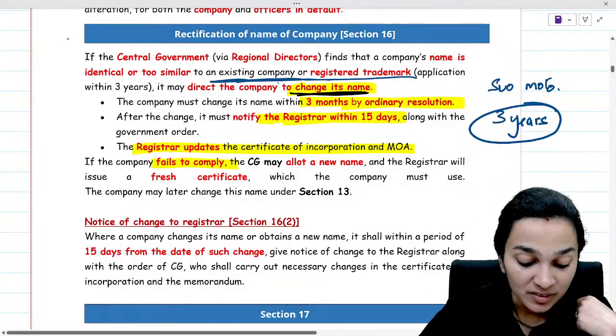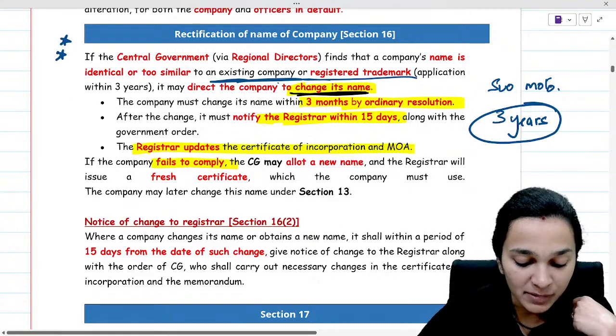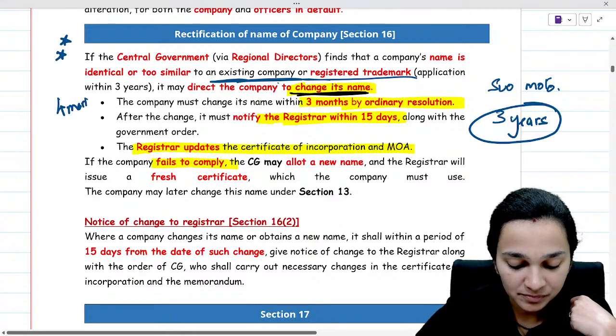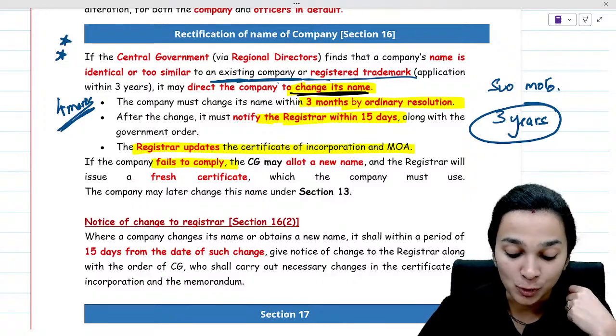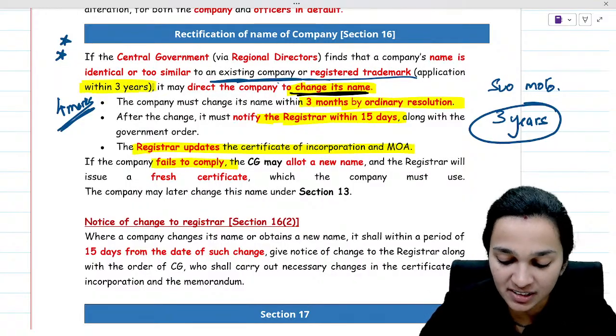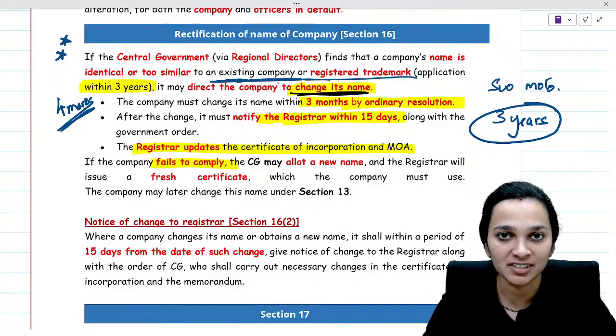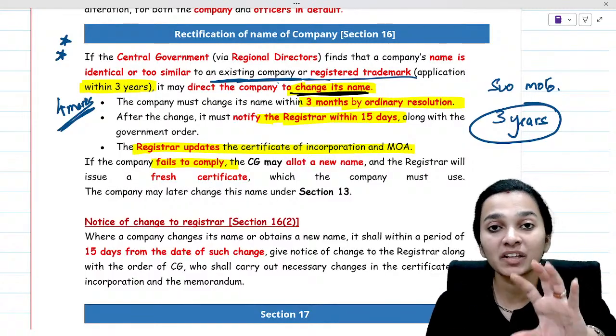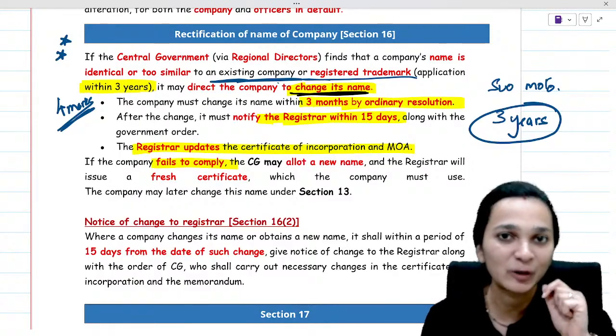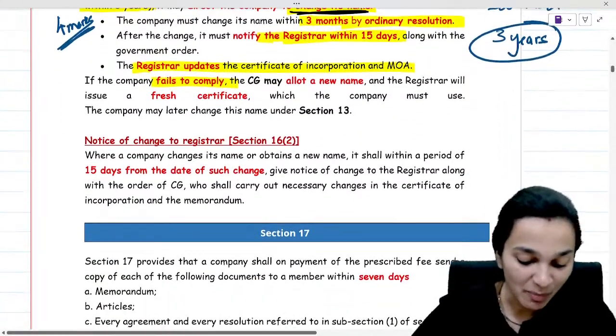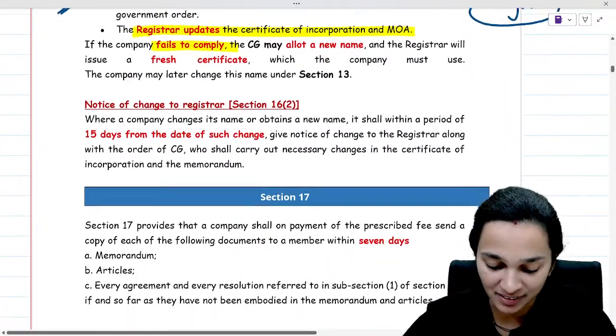If he is making an application after 3 years, then no, his request will not be entertained. Questions on this have been asked for 4 marks in examination 2 or 3 times, wherein instead of 3 years they give you 5 years, 7 years, sometimes 2 years, and ask you whether the contention of the person is valid or not. So do remember these kinds of situations.